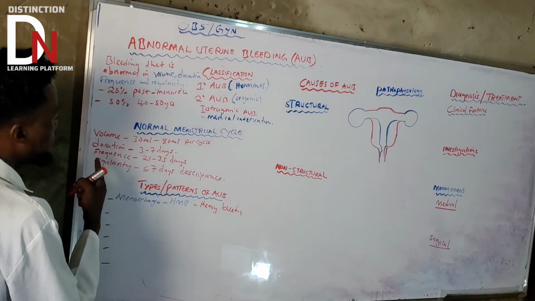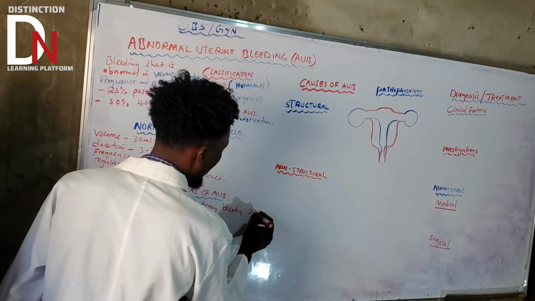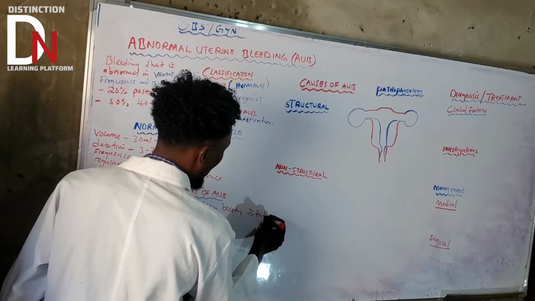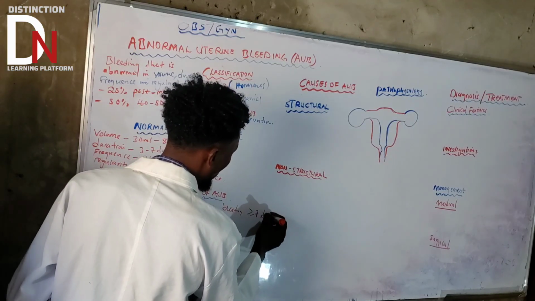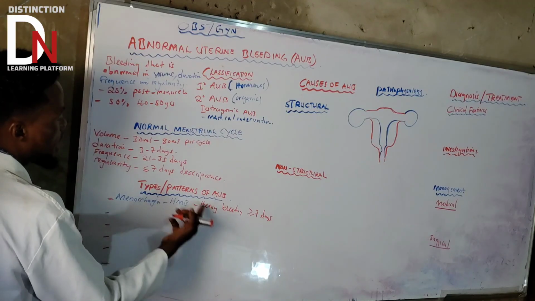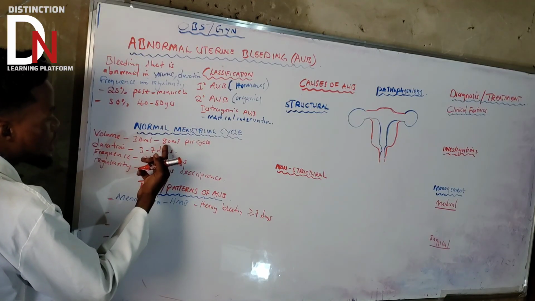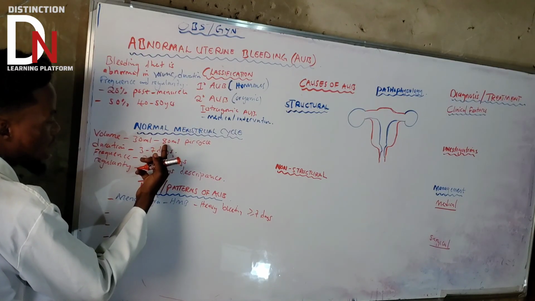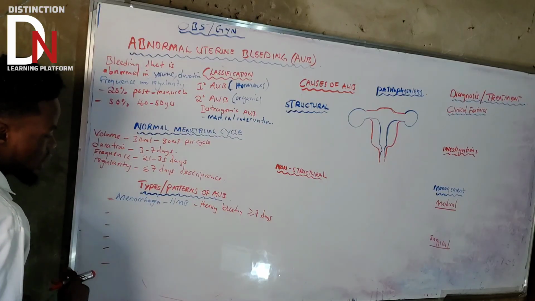That is what? The duration of what? Greater than what? 7 days. Okay, so it has to have what? The duration greater than 7 days. And heavy bleeding means that the volume has to exceed what? 80 mils per cycle. Very, very important to take note of.